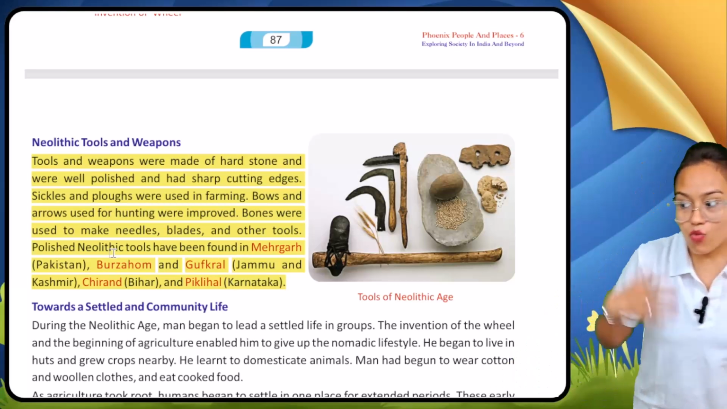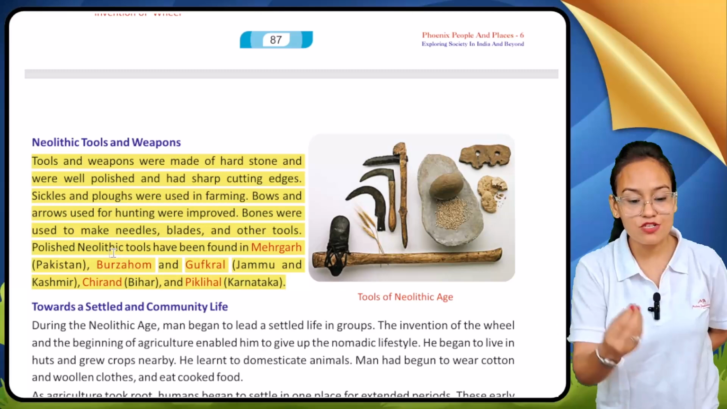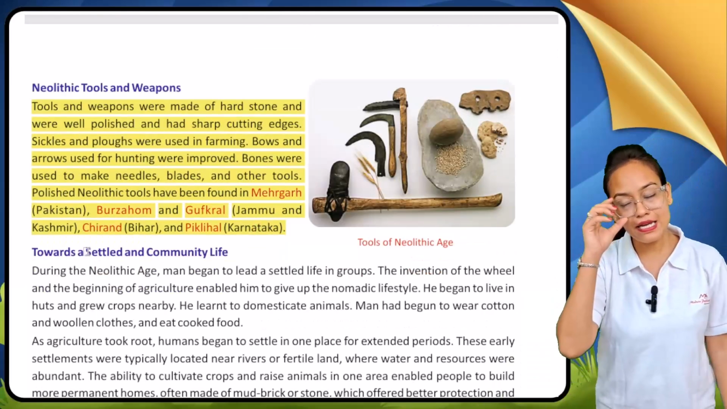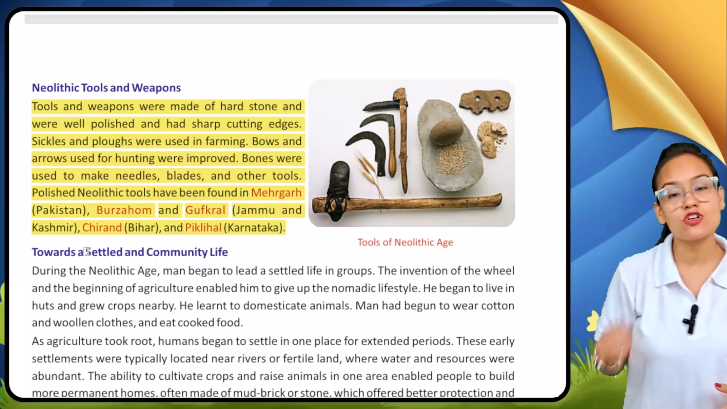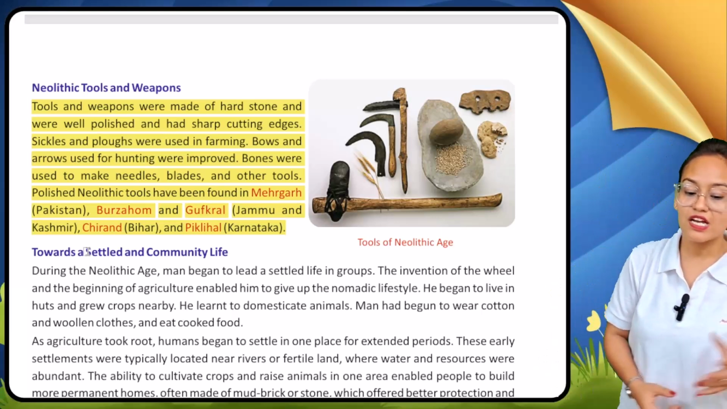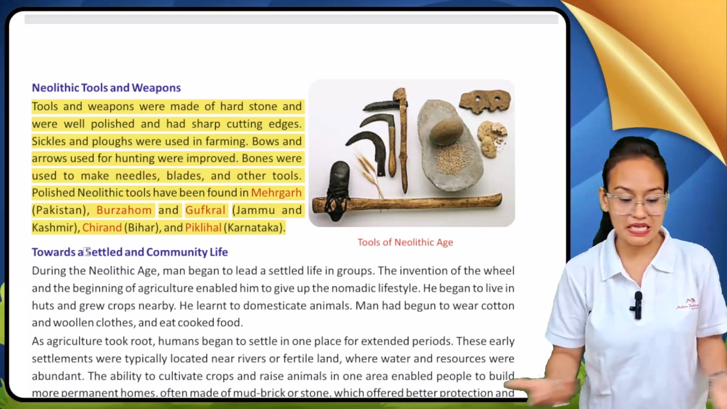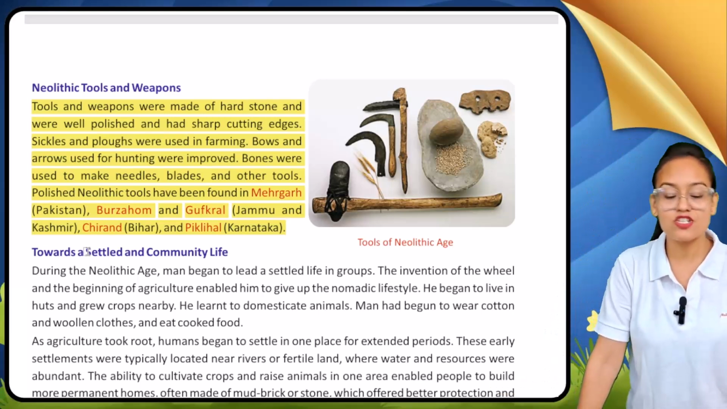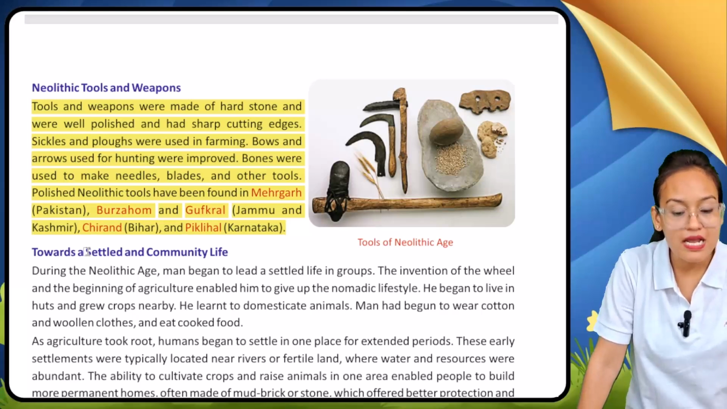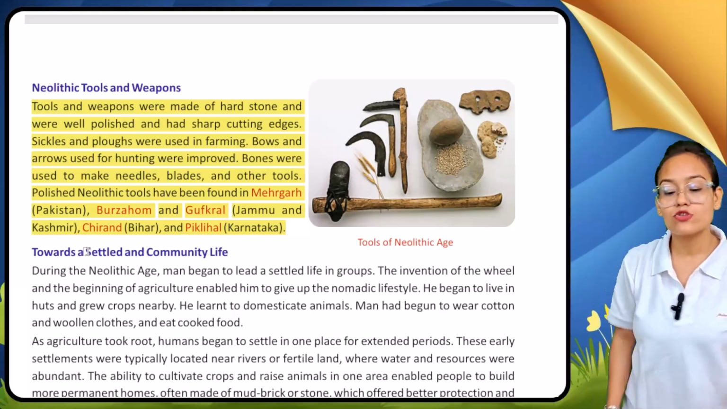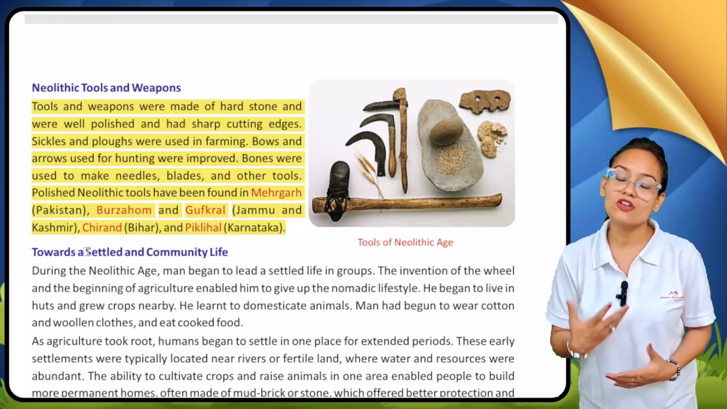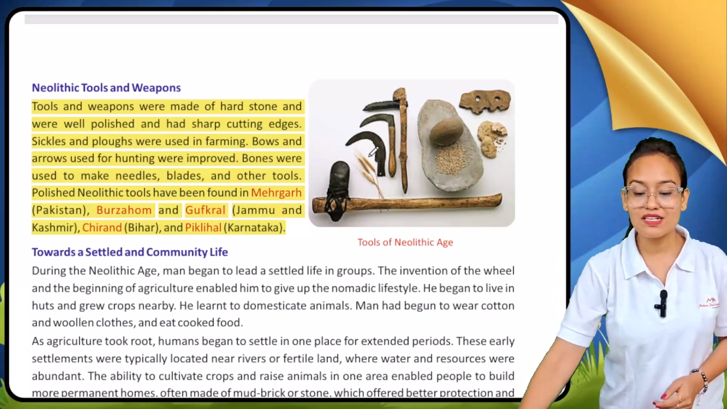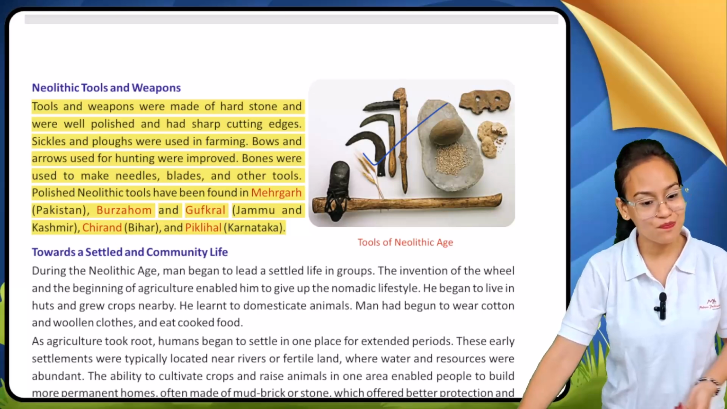Now, in what areas can we find the remnants of Neolithic tools and weapons? Again: Mehrgarh in Pakistan, Burzahom in Kashmir, Gufkral also in Jammu and Kashmir, Chirand in Bihar, and Piklihal in Karnataka. In these places we can find the remnants of Neolithic tools and weapons. Here you can see, my dear students, a picture of tools used in the Neolithic age.